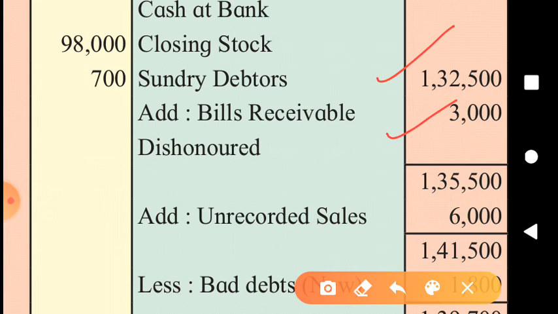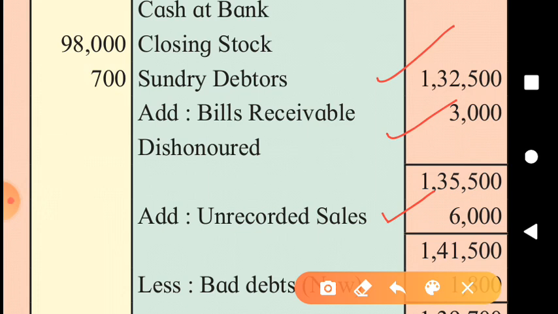Then later on we come to know that some goods were sold on credit but they were not recorded. So if they had been recorded, that would have increased the amount of debtors, but they were not recorded. So let's record it now. The persons to whom the goods were sold on credit become our debtors. So we are adding 6,000 to our debtors. Now, after adding the dishonored bill and unrecorded sales, our debtors are increasing to 1,41,500.